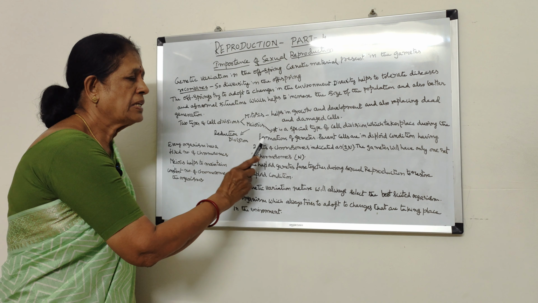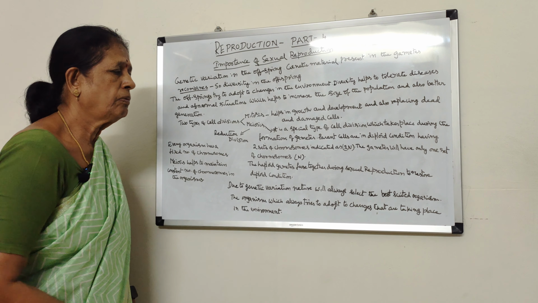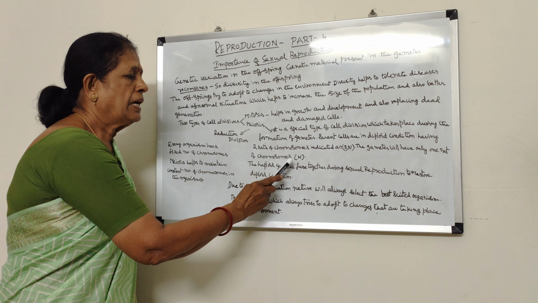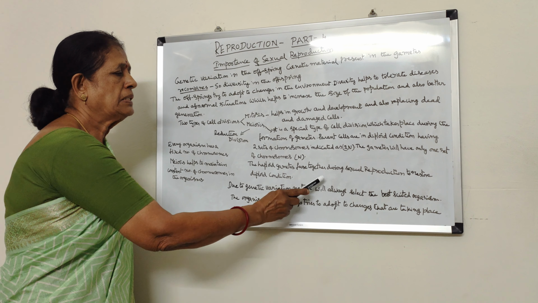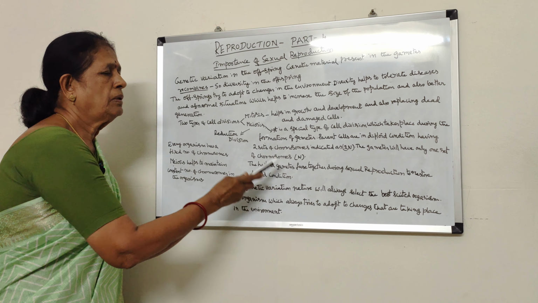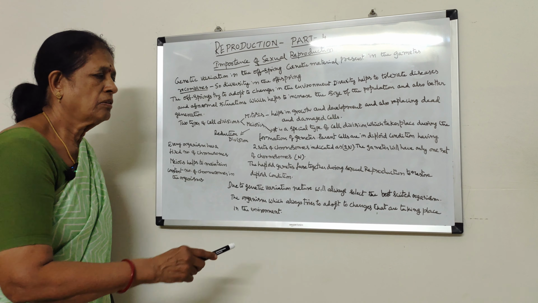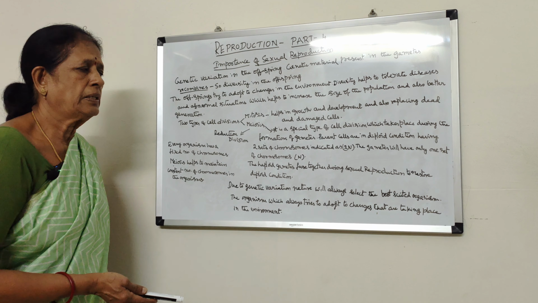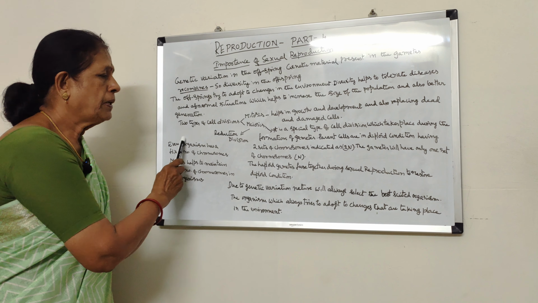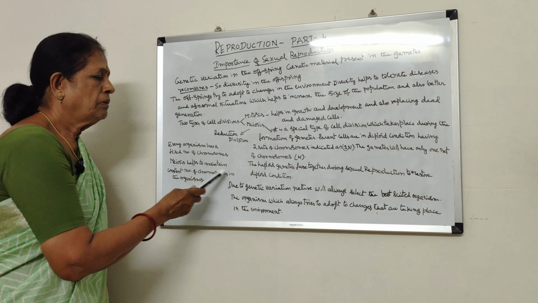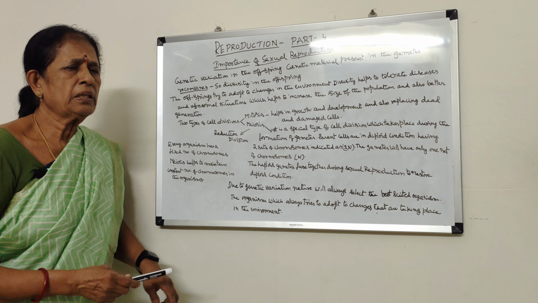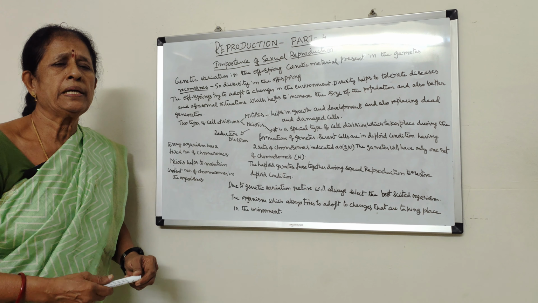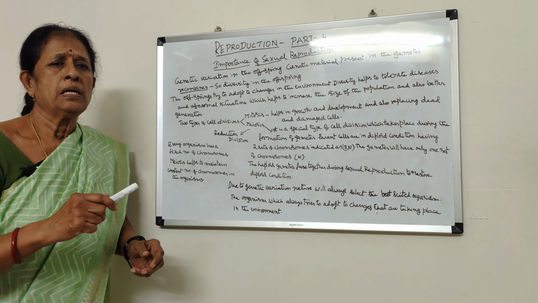Meiosis takes place only during the formation of gametes. The gametes, during fertilization, fuse together to form a diploid zygote. That zygote will develop into an adult organism. Another important thing about meiosis is that it helps in maintaining a constant number of chromosomes. All organisms have a definite number of chromosomes.